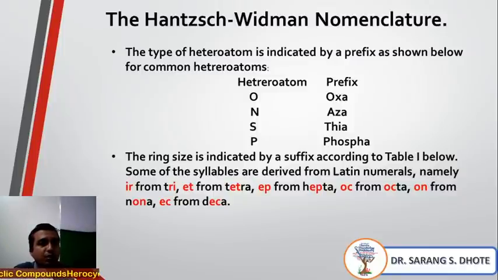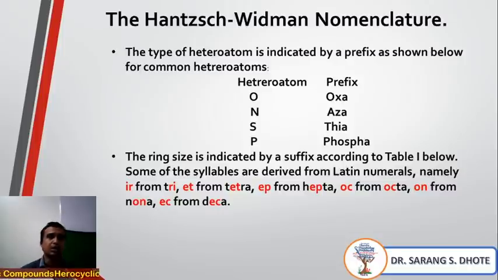Now, we already know that heterocyclic compounds contain oxygen, nitrogen, sulfur, phosphorus. According to this nomenclature system, if oxygen is there, then the prefix is oxa. If nitrogen is there, then it is aza. If sulfur is there, then thia, and if phosphorus is there, then phospha. We will see the examples. First, we will go for the rules.